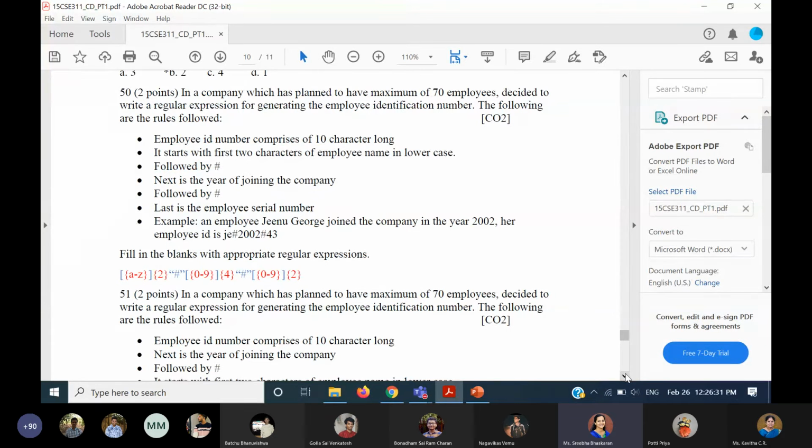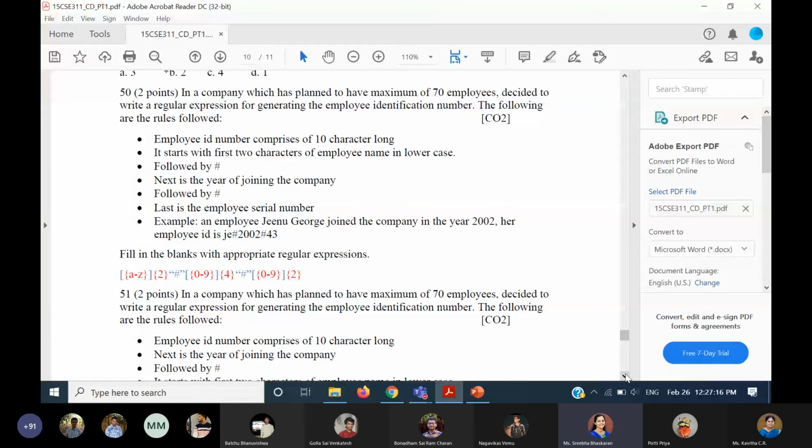The first question says, according to the question, the company has planned to have employees. Here the employees should be at maximum count, the employees will be 70. For generating the identification number, that is the employee ID, there is a certain pattern followed. The first thing is the employee ID comprises 10 characters. The first 2 characters are based on the employee name, and they will be lower case.